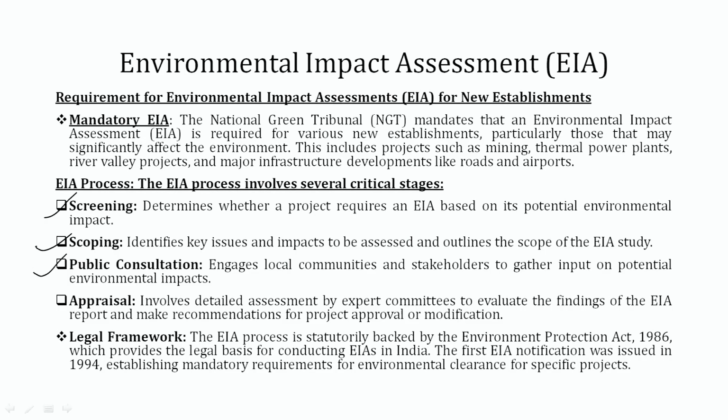Thereafter, public consultation is also there as per the EIA process. Here the NGT guidelines engage the local community and stakeholders to gather input on potential environmental impacts, and thereafter the appraisal. The next stage is appraisal, which involves detailed assessment by an expert committee to evaluate the findings of the EIA report and make recommendations for project approval or modification.